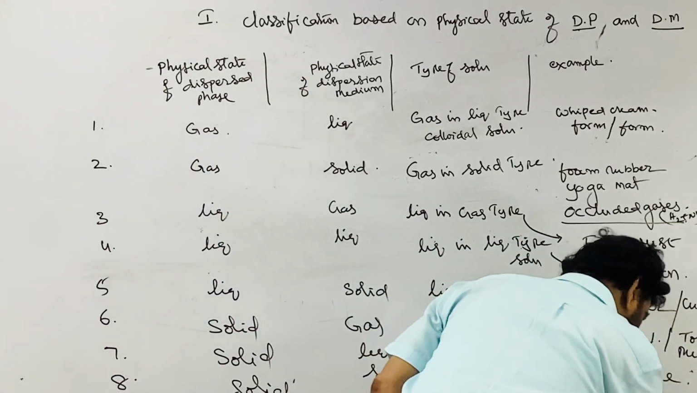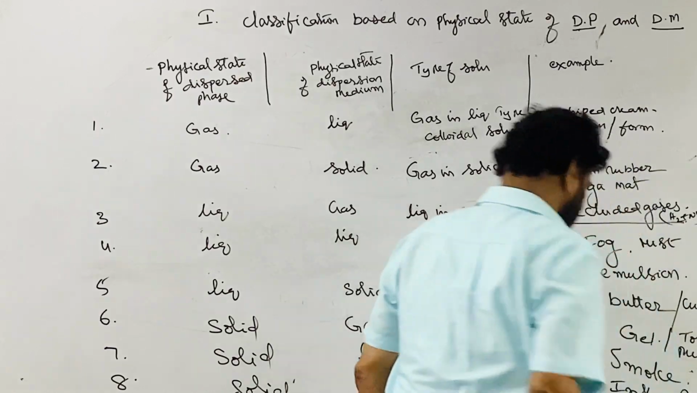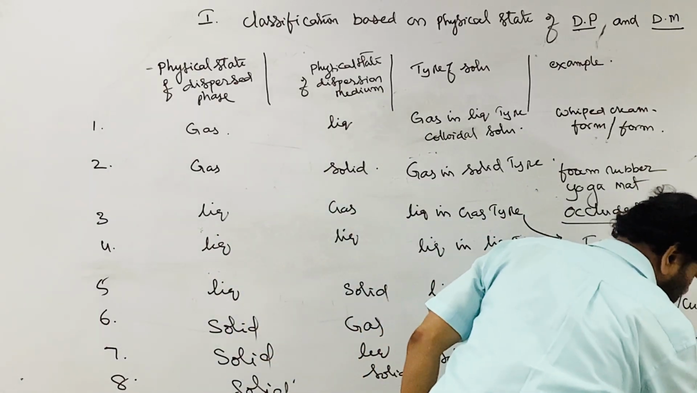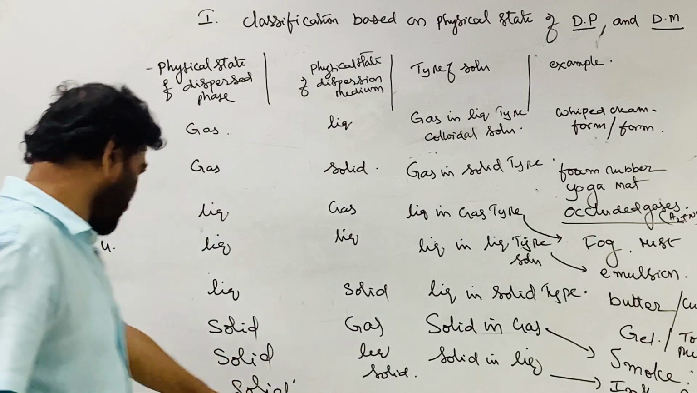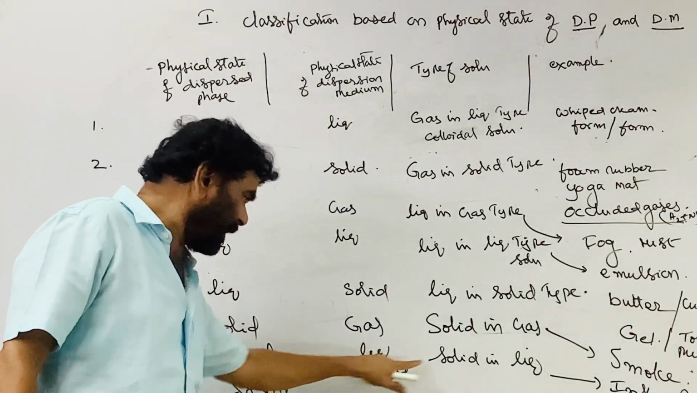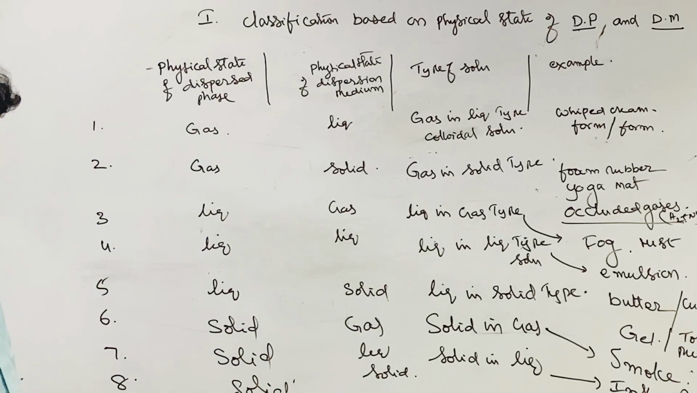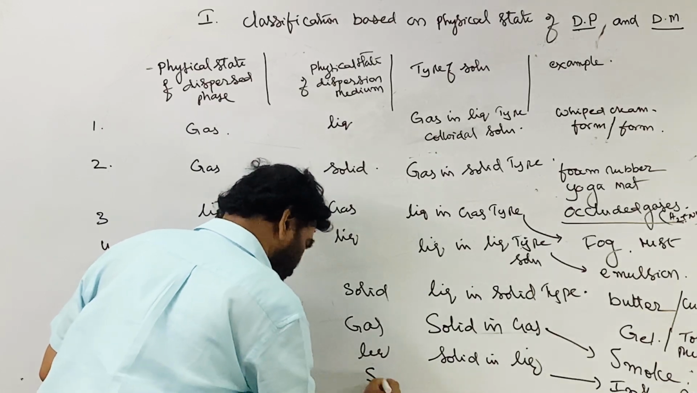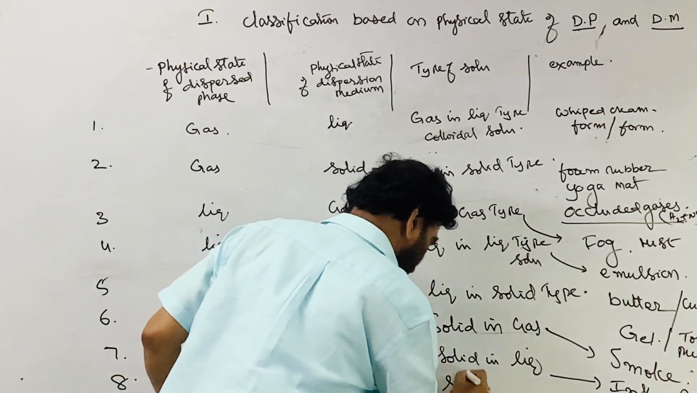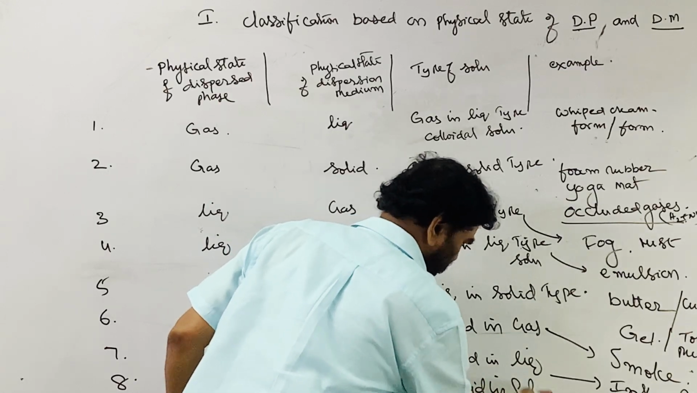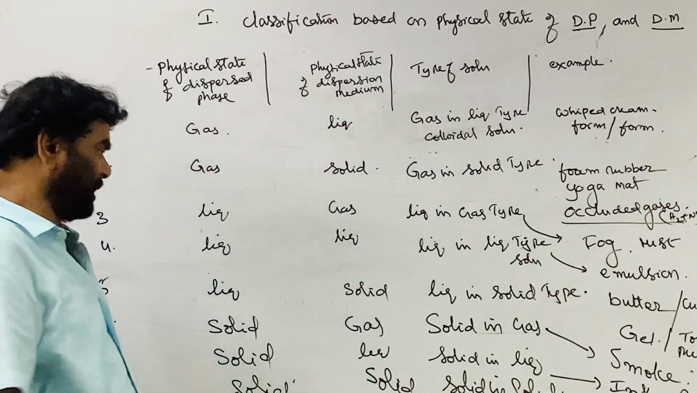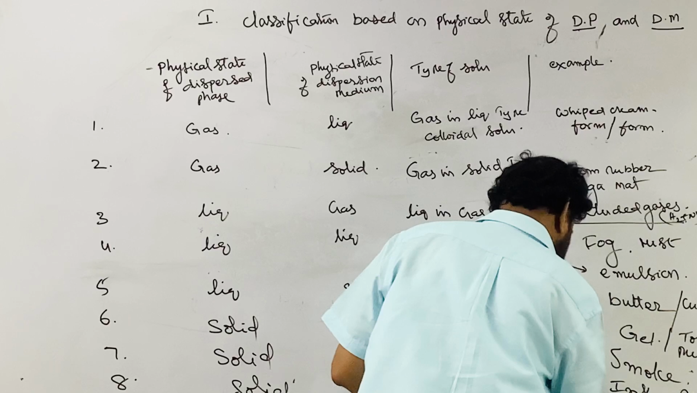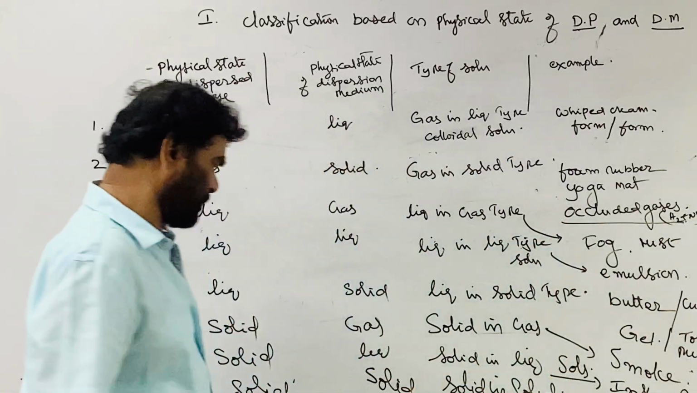Ink, paint, and blood, etc. They all come under the category of solid in liquid type systems. This is also solid in solid type. Solid in solid type. These are called solid solutions.